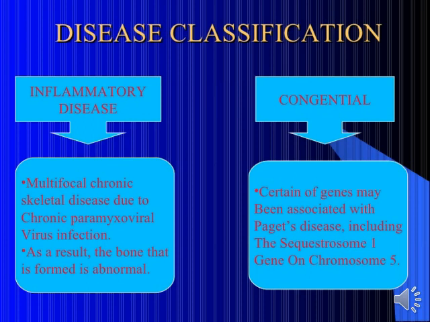So in congenital Paget disease, chromosome 5 is altered and affected. Okay, so both are types of Paget's disease. I hope you all understand. Now we will see the next topic.